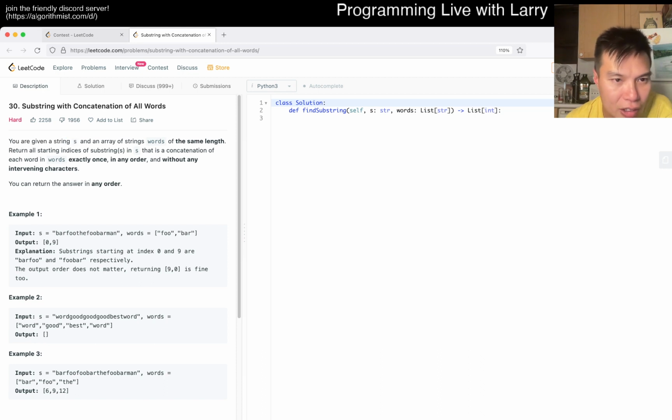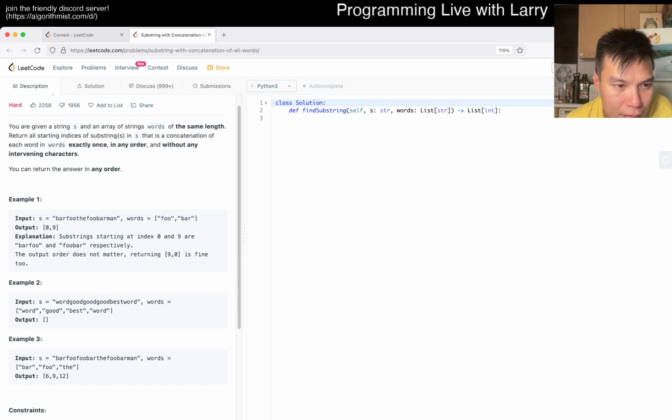Substring with concatenation of all words. So you're given a string s and an array of words. Return the start indices of s where it is a concatenation of the words exactly once. What does that mean? Okay.